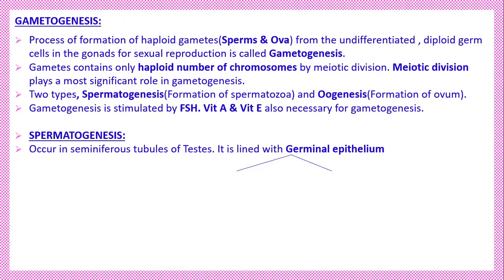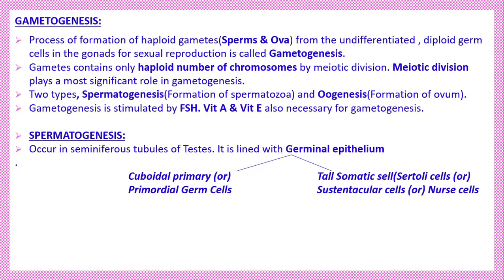The germinal epithelium has two types of cells. Already we studied: one is the primordial germ cell, from which only the spermatozoa are developed. The other is the somatic cell, that is the Sertoli cell, also called the sustentacular cell or the nurse cell.